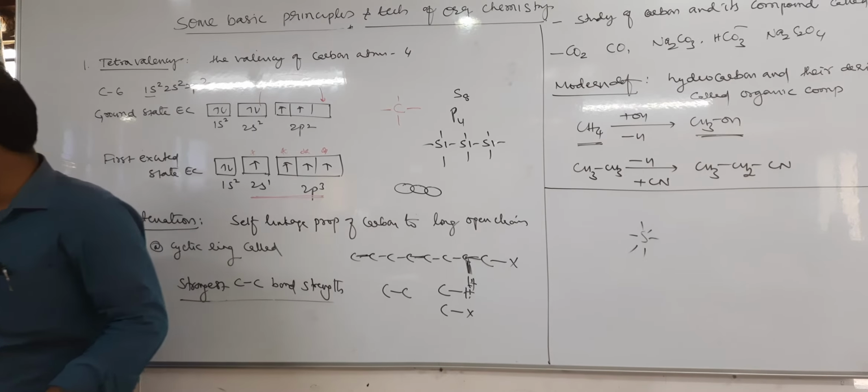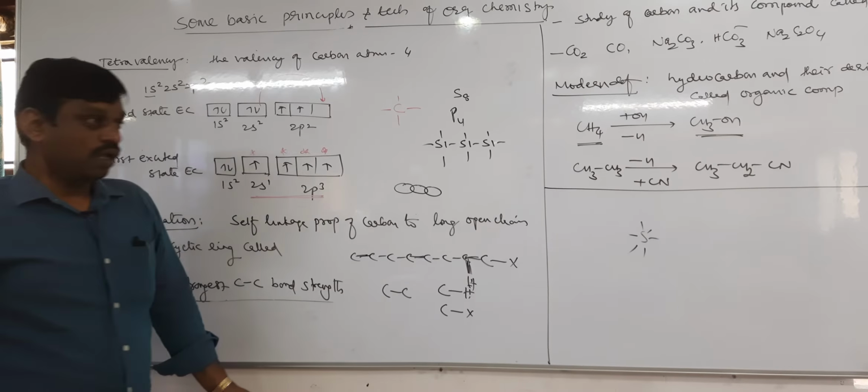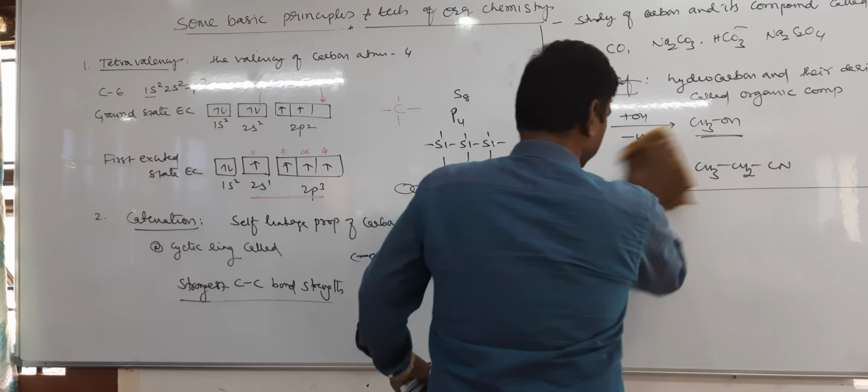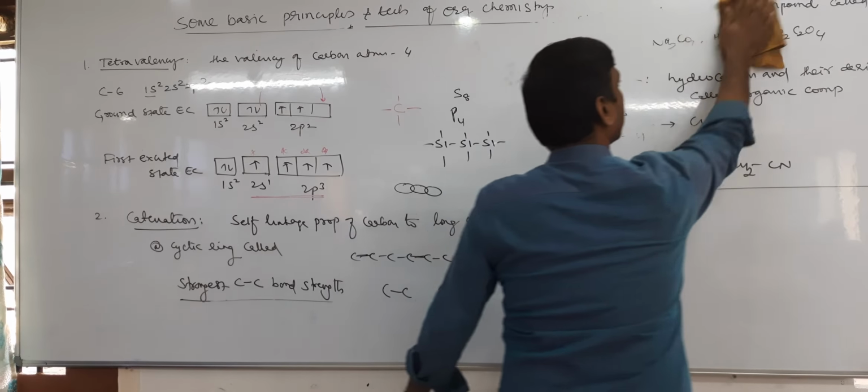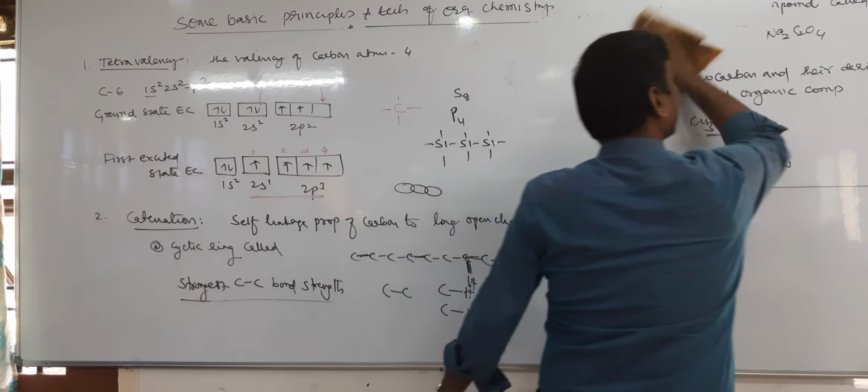Next, the third property is isomerism. Here, isomerism is a property of covalent compounds. Usually covalent compounds have covalent bonds. Molecules which have covalent bonds, even coordinate covalent bonds, can exhibit isomerism. Yes or no? Have you studied isomerism in ionic compounds?